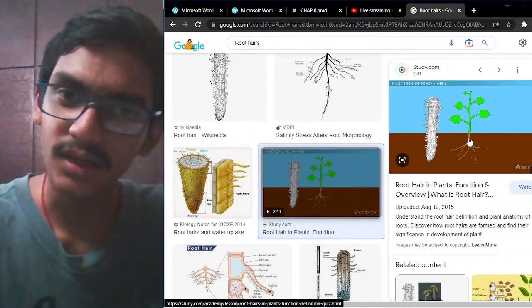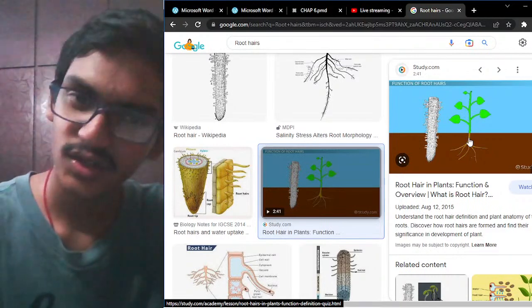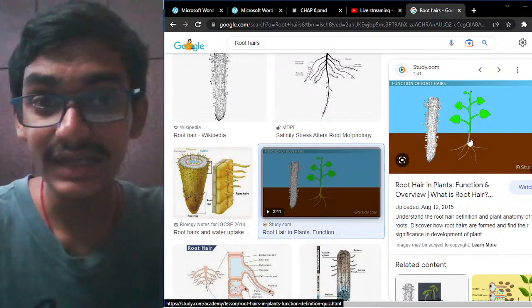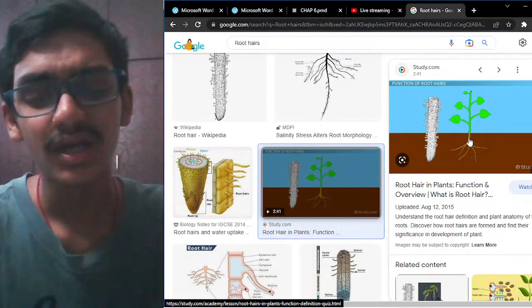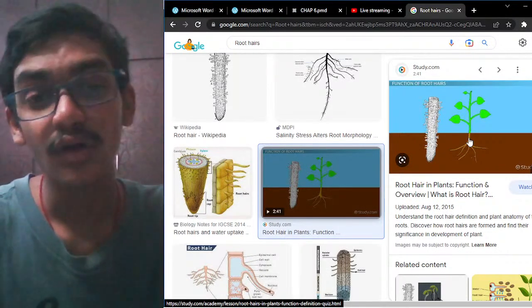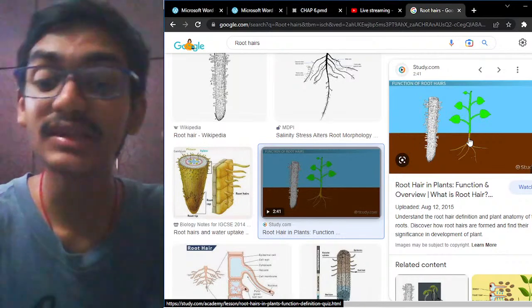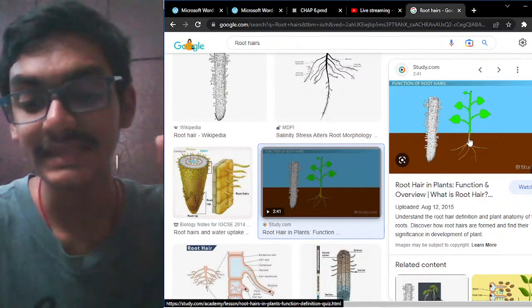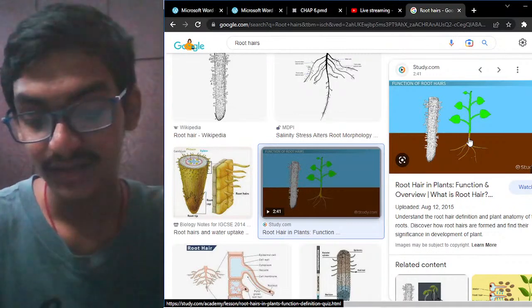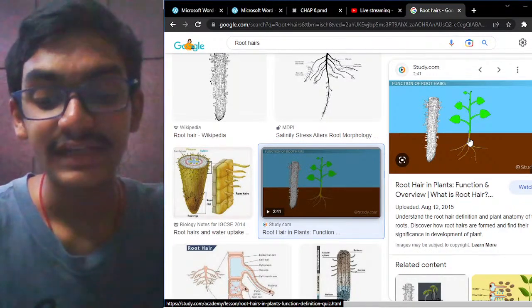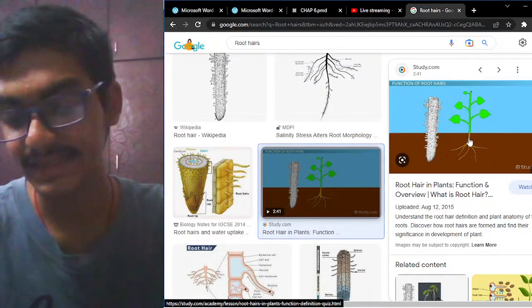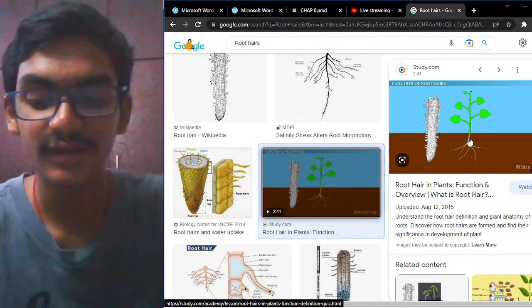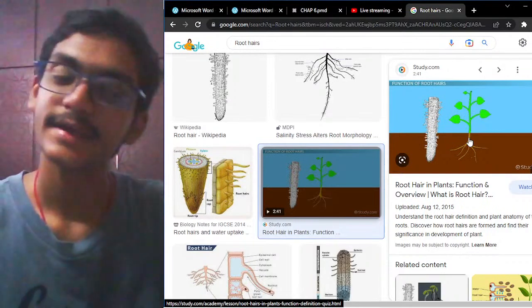So they have the stomata, and with the help of the stomata, the exchange of gases will take place. Whereas some plants and trees have a hard stem. Those plants are called woody stems. In those plants, the exchange of gases takes place with the help of the lenticels. In the woody stems, gas exchange occurs through small pores found on the stems called lenticels. Whereas in herbaceous plants, it takes place through the stomata.